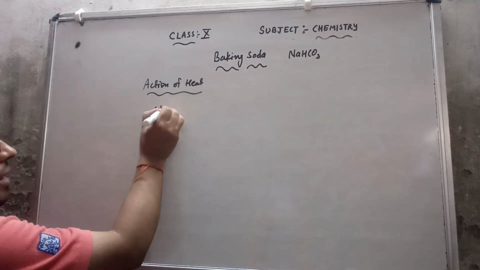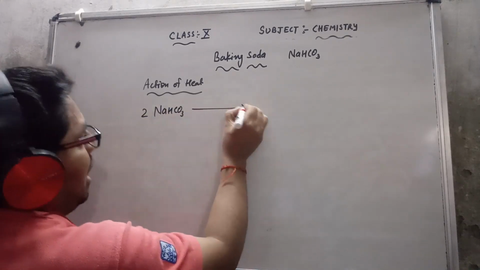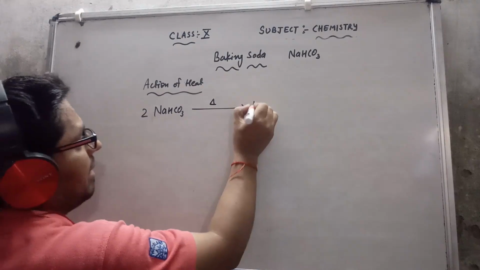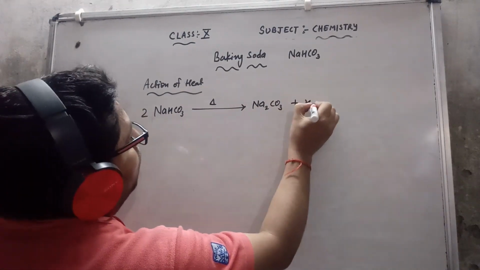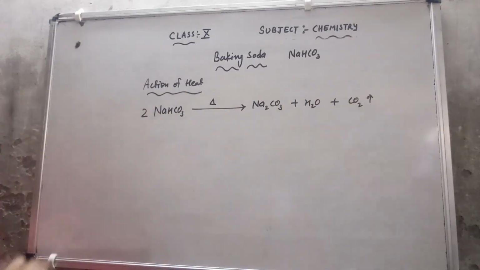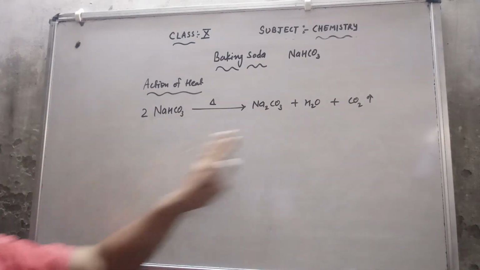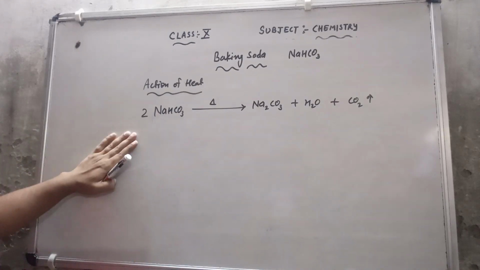So baking soda is NaHCO3. I will take two molecules, and during heating it will give us sodium carbonate, a water molecule, and release carbon dioxide gas. This is the action of heat.